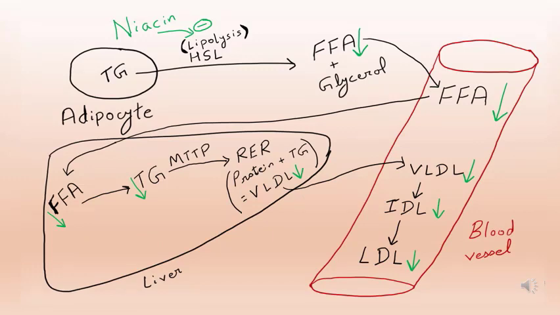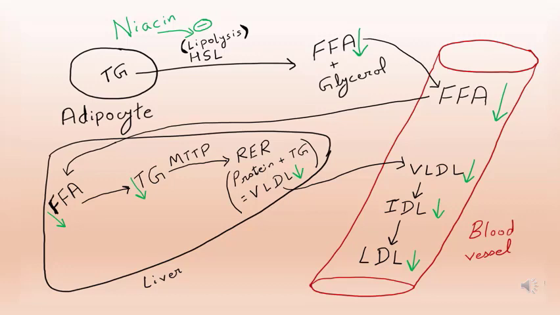Mechanism of action of niacin can be explained with the help of this diagram. Adipocytes contain triglycerides. Triglycerides in adipocytes are acted upon by hormone sensitive lipase, and that results in breakdown of triglycerides into free fatty acid and glycerol, and the process is known as lipolysis. Free fatty acids are transported to blood vessel. From blood vessel, they are again transported to liver. In the liver, free fatty acids are responsible for the formation of triglycerides. So, triglycerides are formed from free fatty acids in the liver.